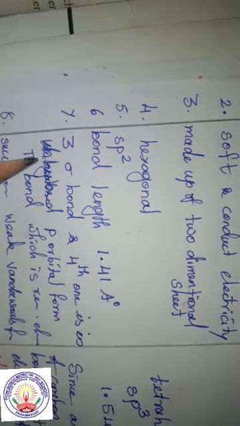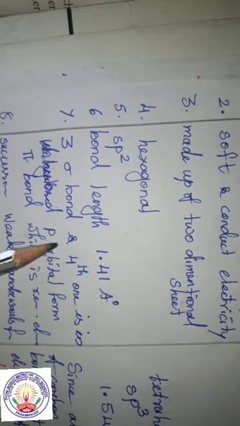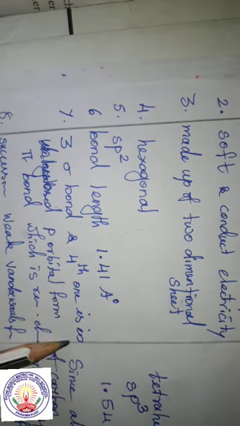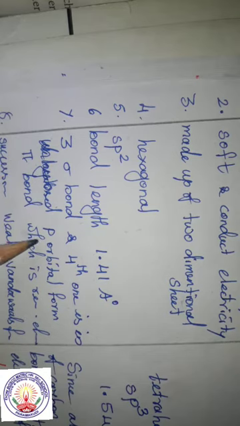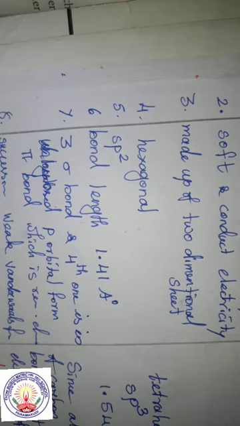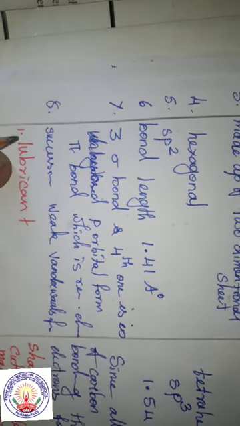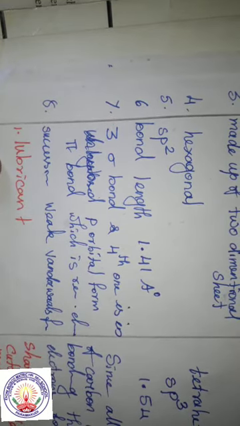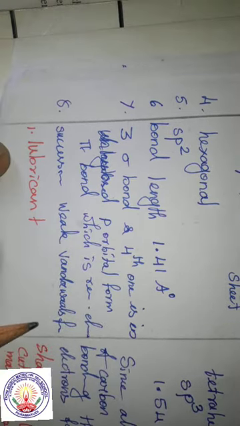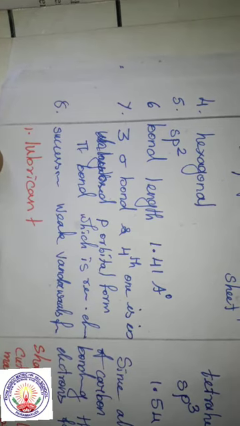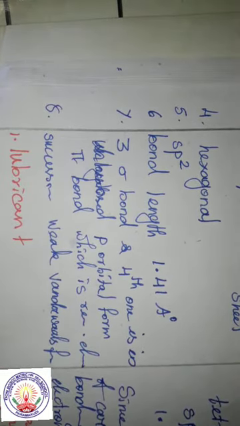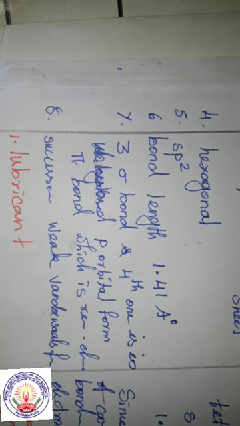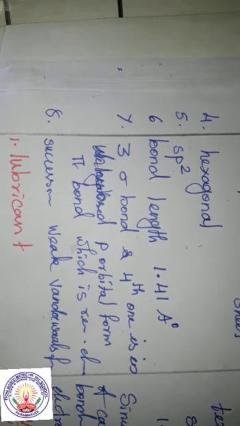Look at the seventh point: 3 sigma bonds, and the fourth one is in the unhybridized p orbital forming a pi bond, which is responsible for conducting electricity. The eighth point is that the successive sheets have weak van der Waals force. Look at the uses. It is used as a lubricant either on its own or as graphite oil.